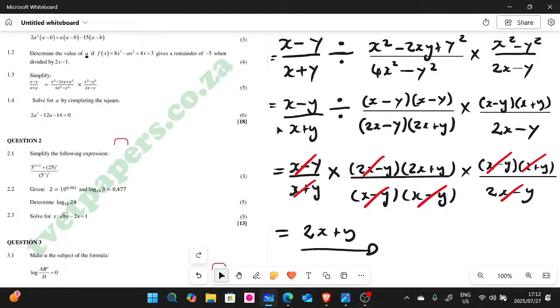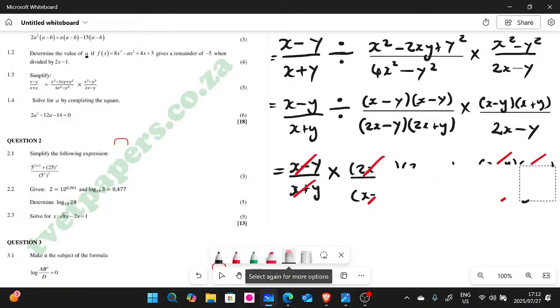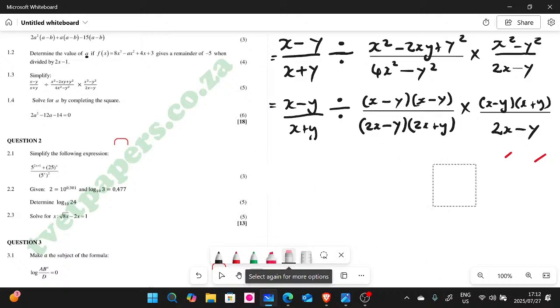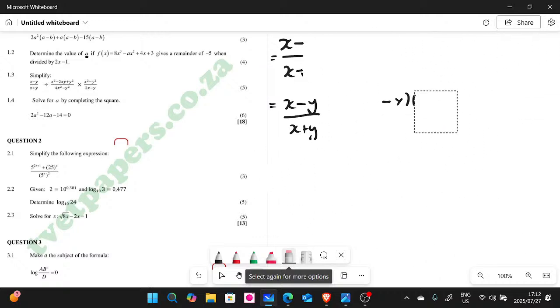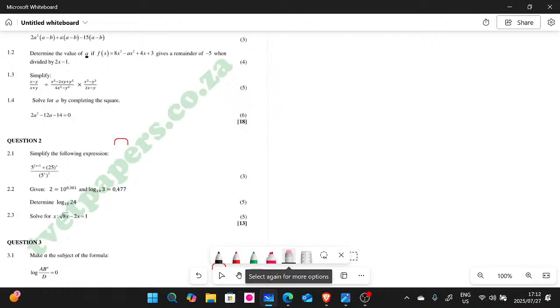Right, let's look at two. I'm going to erase this one, guys. So we have to look at 1.4. So I'm erasing this. 1.4, guys. Let's look at 1.4. There we go. All right, so let me zoom so that we can see 1.4.